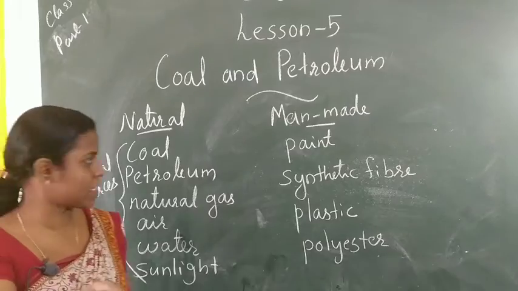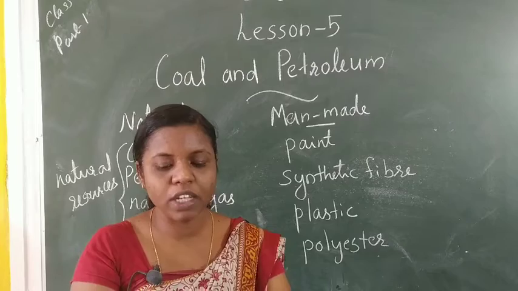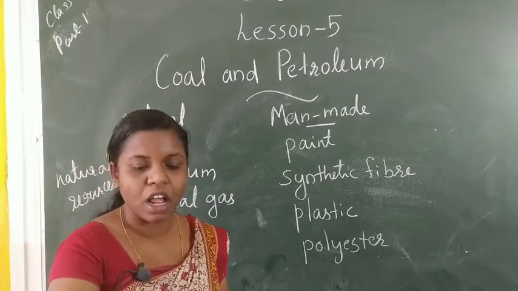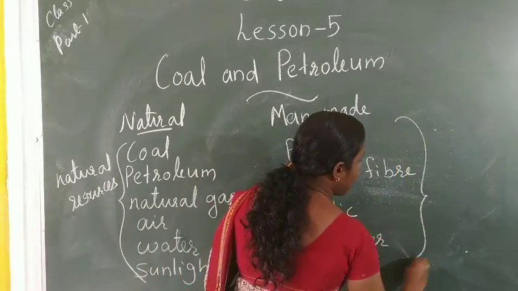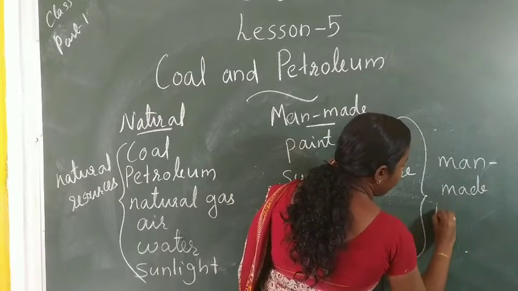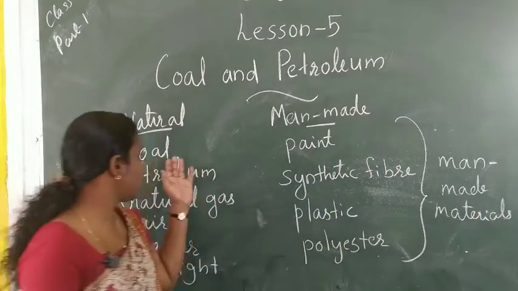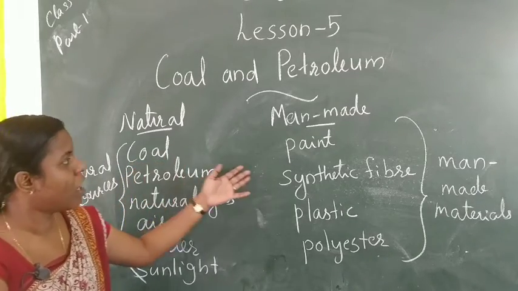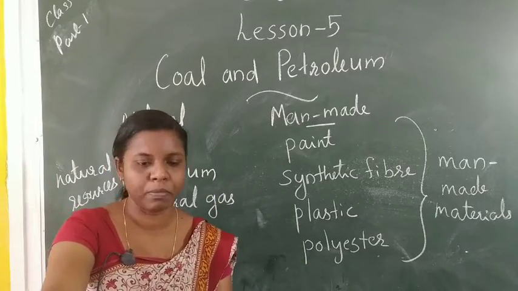Natural resources, for example coal, petroleum, air, sunlight, etc. On the other hand, paint, synthetic fibers, plastic and polyester are called man-made materials. Natural resources are obtained from nature, while man-made materials are obtained from artificial or man-made processes.